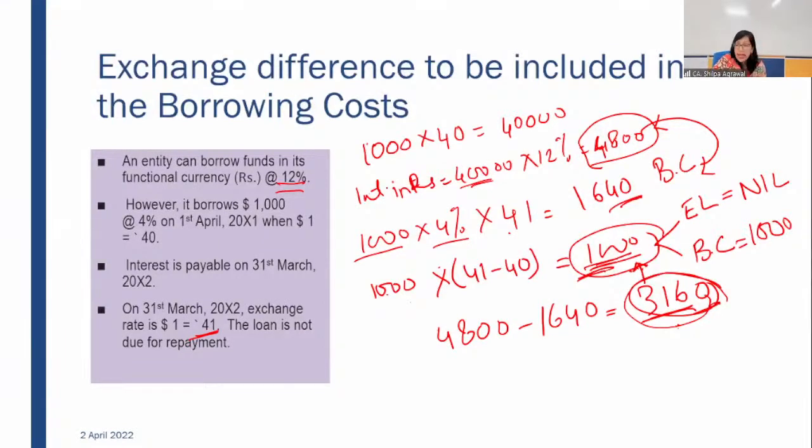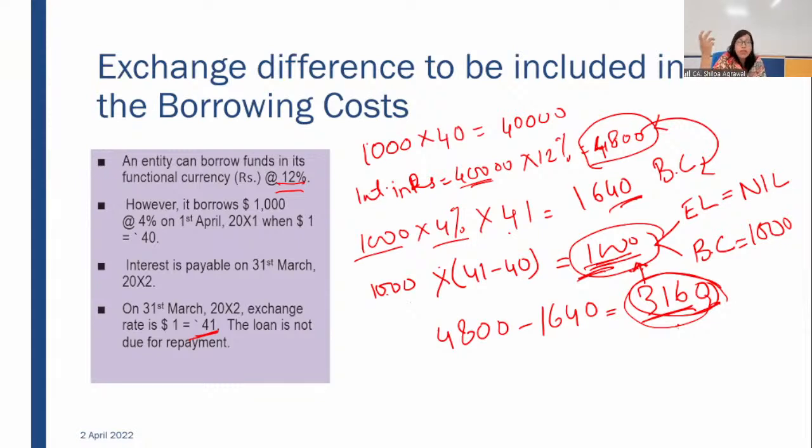So hope you are understanding. What I would like to say is that any saving in interest because of borrowing in foreign currency rather than borrowing in rupees will be accounted as borrowing cost to the extent of exchange loss. In case exchange loss is more, then you can account for the total saving as borrowing cost adjustment. In case your exchange loss is less, as in this second example, then you have to restrict your saving to the equivalent of exchange loss. You cannot account the whole saving.